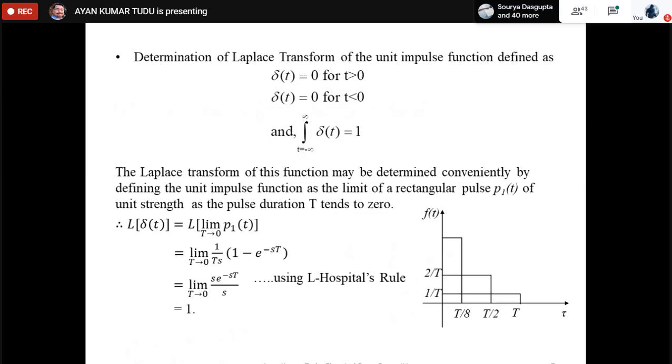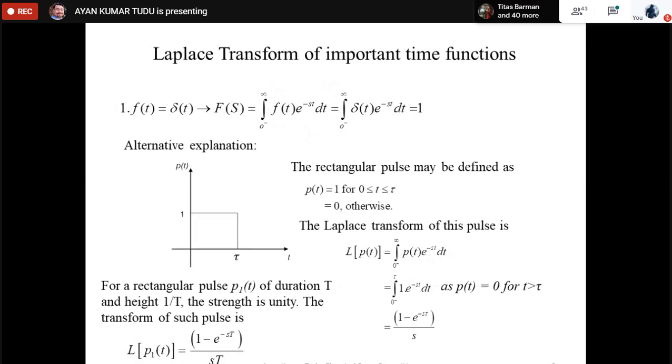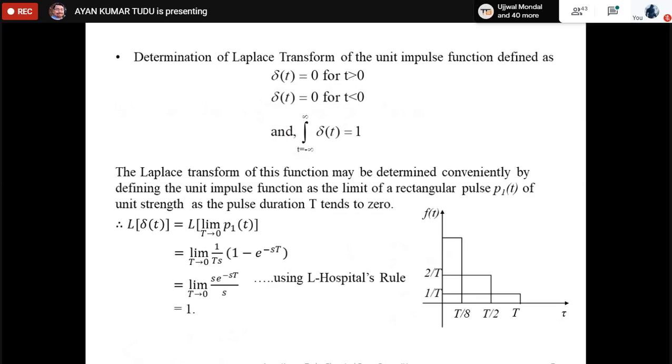Now obviously the question comes: what would be the definition if it is asked in the semester? The definition that you should be writing is this portion. The second or alternative definition, the alternative explanation, should be your answer. Okay, next.